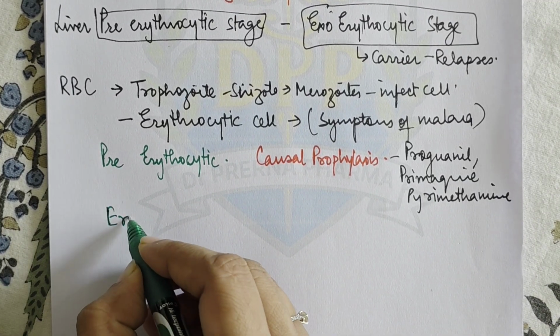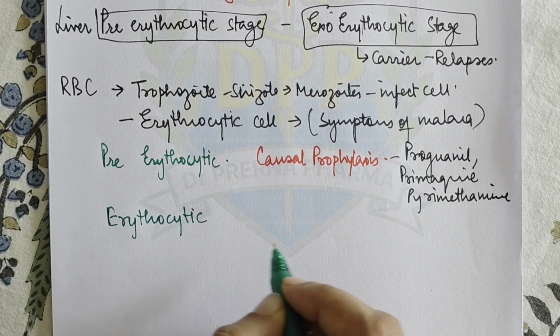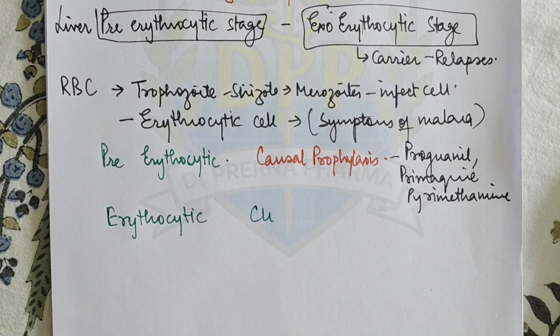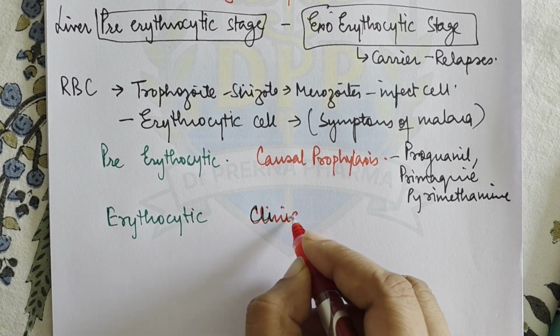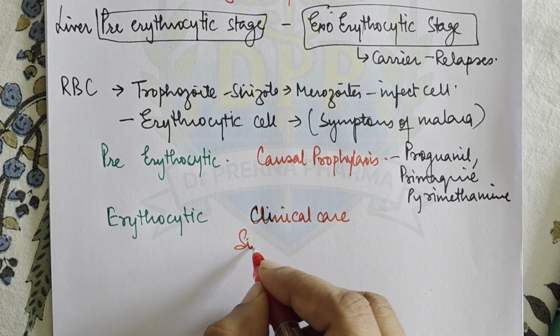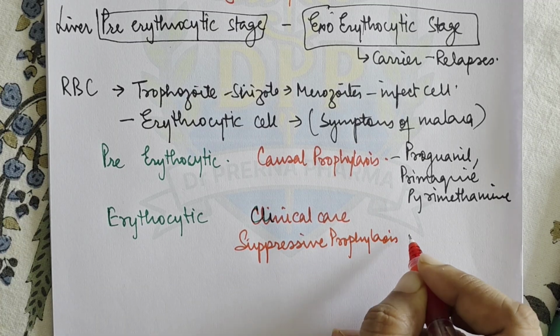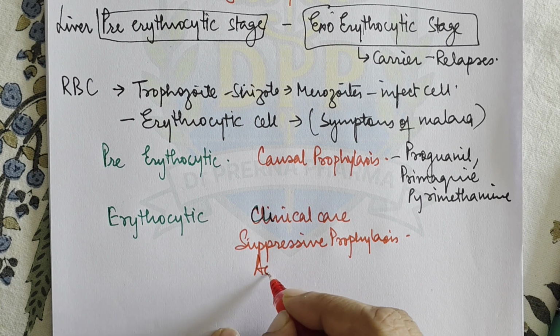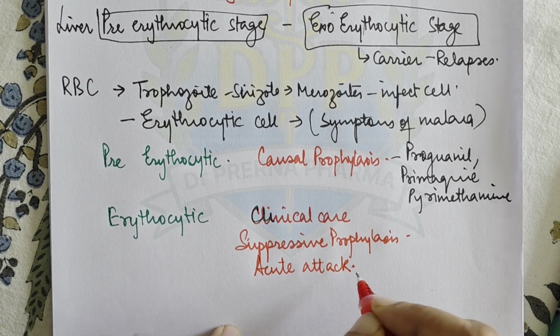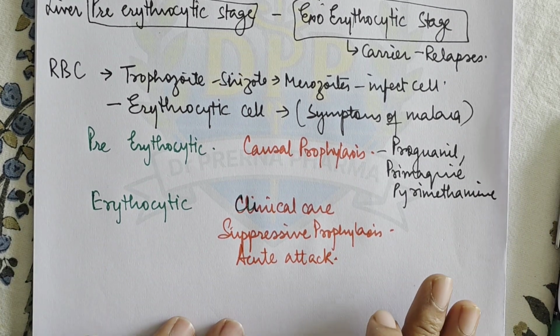Then the second is erythrocytic, meaning in the RBCs. The treatment done in the erythrocytic phase is called clinical cure, or you can also call it suppressive prophylaxis. They kill the schizonts in the blood, and are used in acute attacks and in the suppression of the disease also. So these drugs are used for treatment and not for prophylaxis.